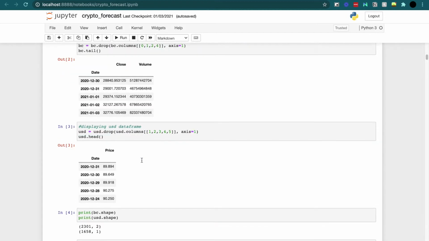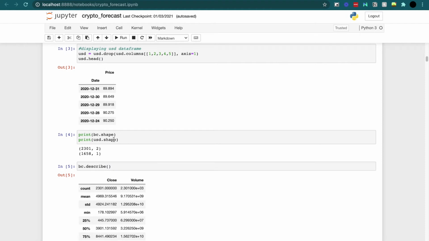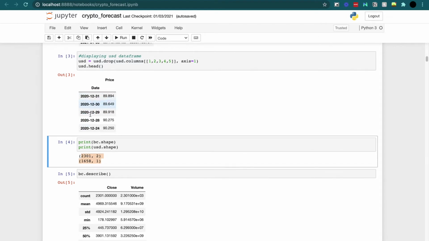And I'm going to do the same thing with the US dollar, but since I only care about the price, I don't necessarily care about the amount, the volume. And so I'm going to drop everything but the price. There's an issue here because when I print out the shape of the data, you see how the Bitcoin data frame is larger than the US dollar data frame. And so since they are both indexed by the date, this is giving me the impression that the US dollar maybe isn't counted every day. And so I have to do some manipulation in order to get this to fit.